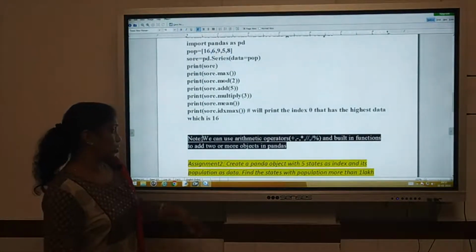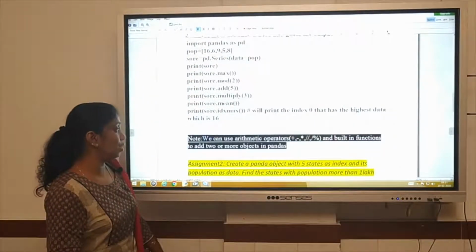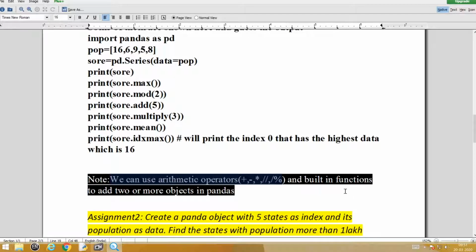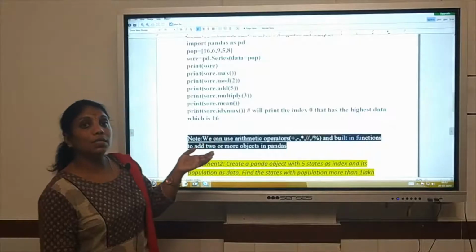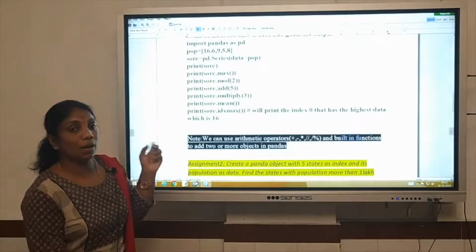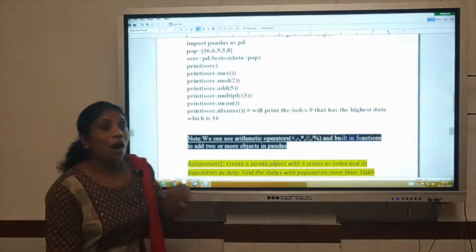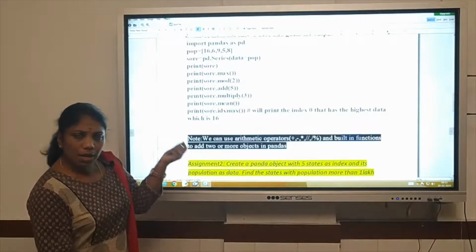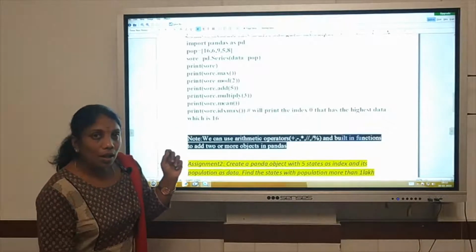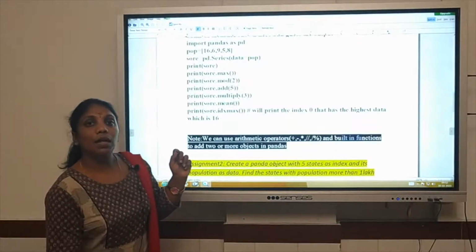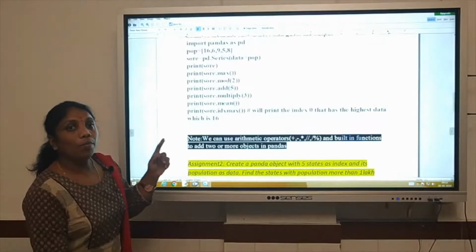So as a note, of course, this has to be there in your notebook. We can use arithmetic operators, all these things, or the built-in functions which you just saw, that is our add, multiply. I have not used difference or divide here, but there are functions like that. So you try it out and see. All these things work the same way as we have used our NumPy functions. Same functions are there, so no need to worry about how to use it. Again, if there is any minor doubt in this section, let's see when we discuss the assignment section of your Pandas series.